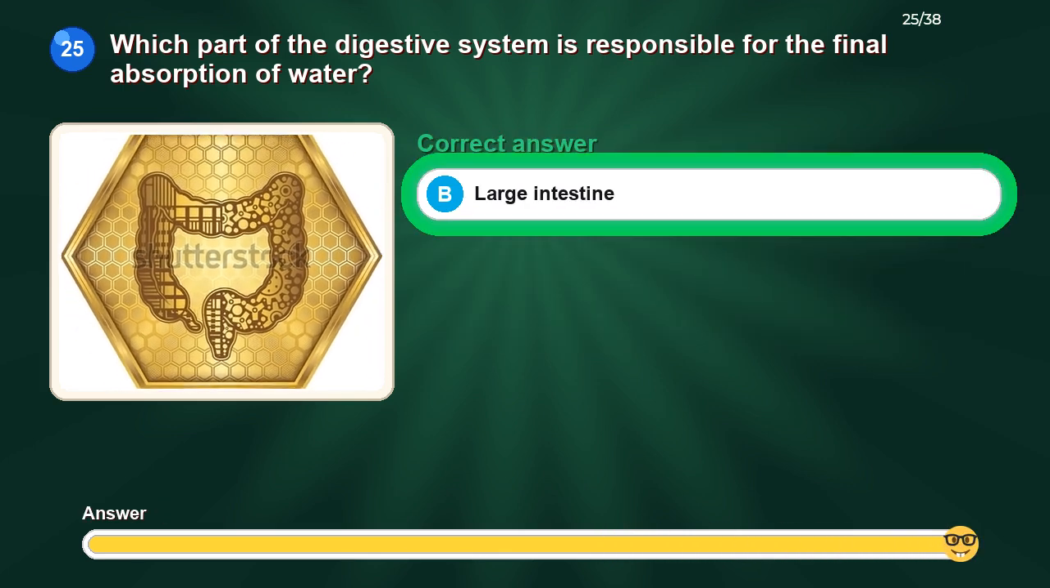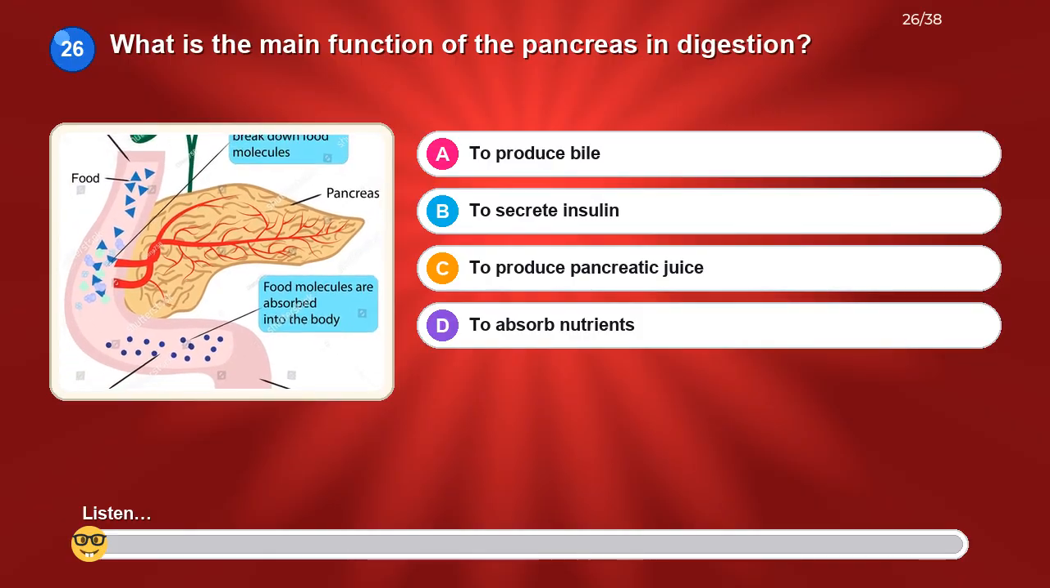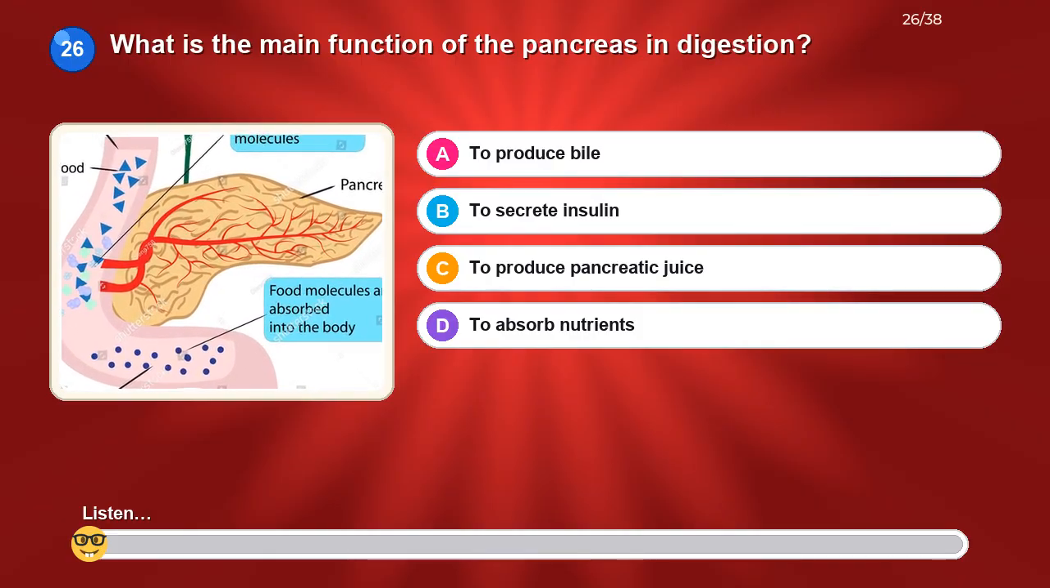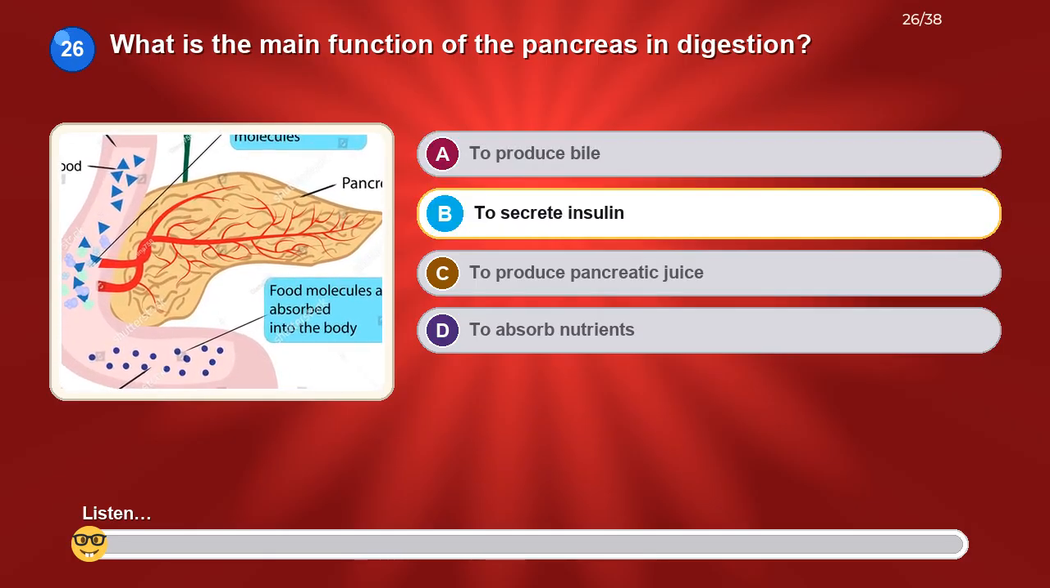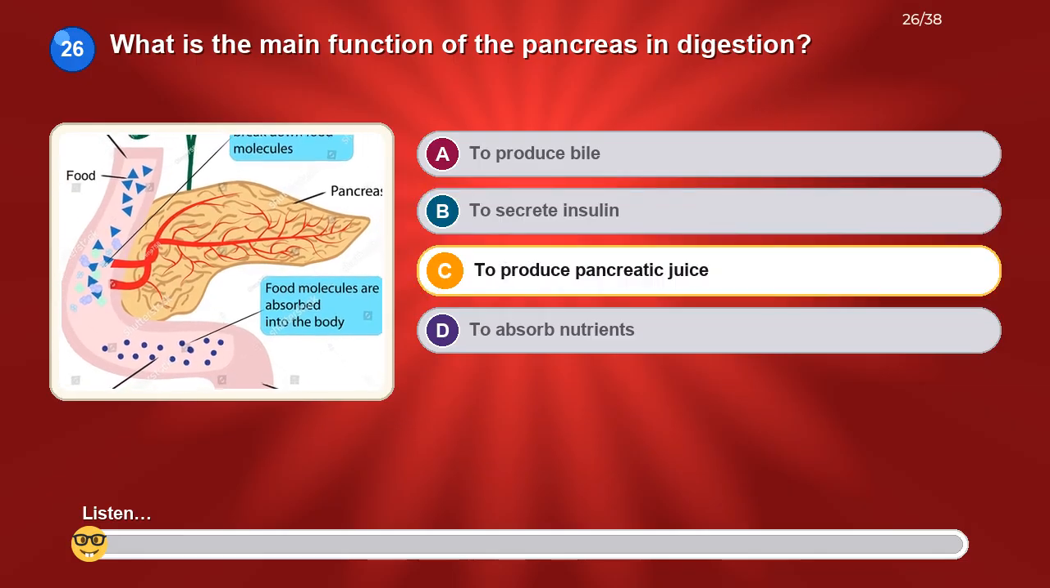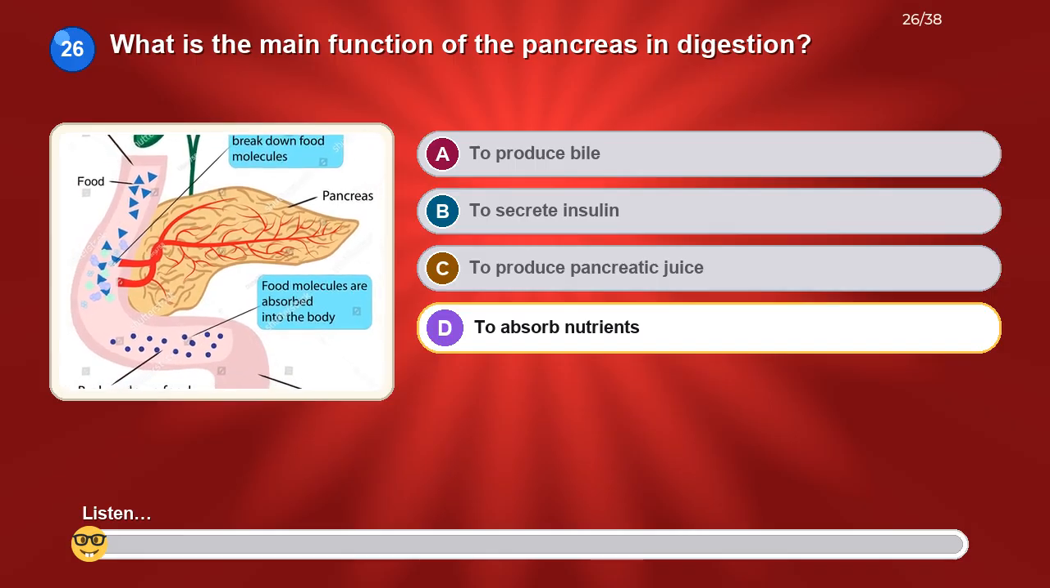The correct answer is large intestine. What is the main function of the pancreas in digestion? Option A, to produce bile. Option B, to secrete insulin. Option C, to produce pancreatic juice. Option D, to absorb nutrients.